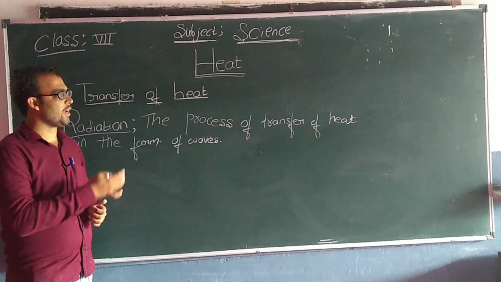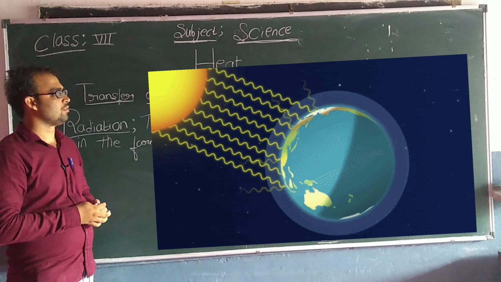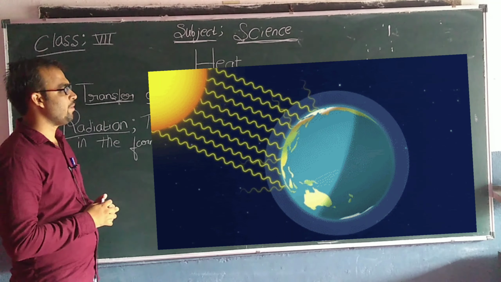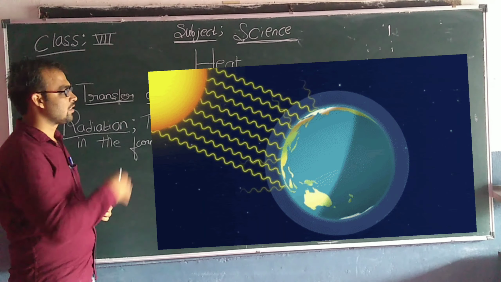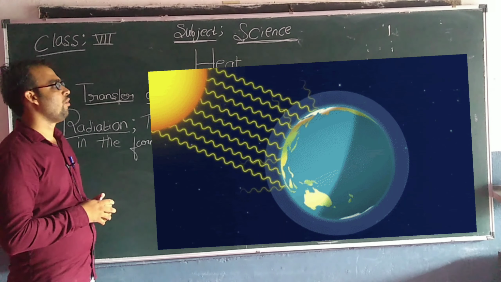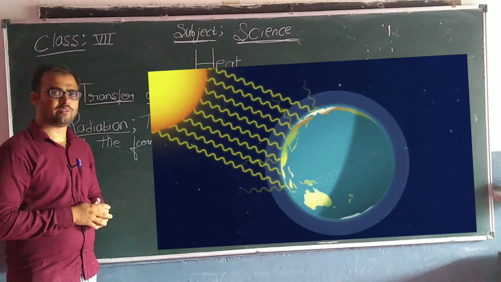You can see in the image that the heat is coming towards the earth from the sun in the form of waves. I hope you might have understood.